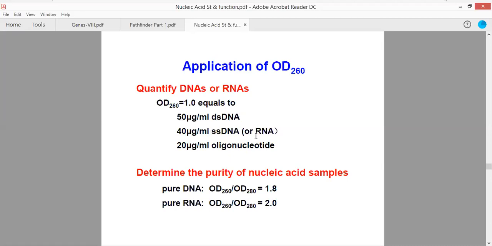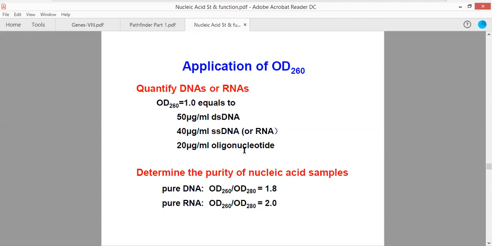Single-stranded DNA or RNA, especially RNA, absorbs more radiation than DNA, and oligonucleotides have the ability to absorb the maximum UV light at 260 nanometer. So maximum UV radiation is absorbed by the oligonucleotide. That means when the DNA has been fragmented, it will absorb the maximum UV radiation.